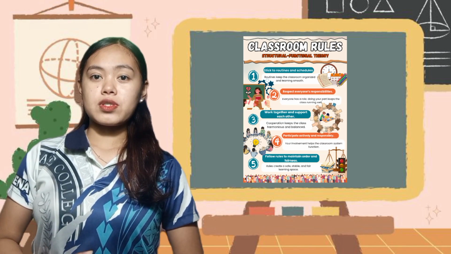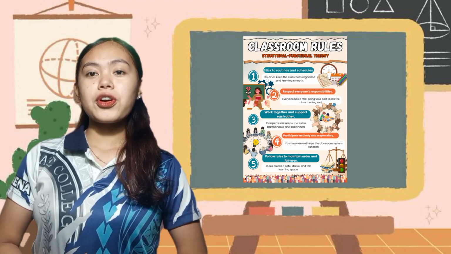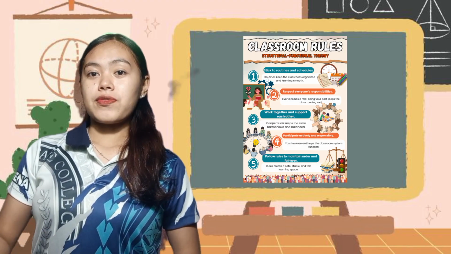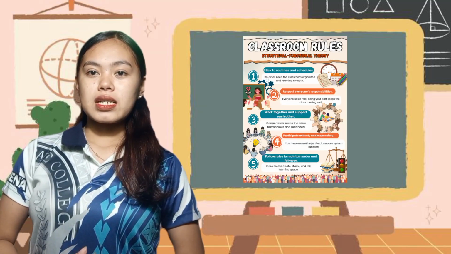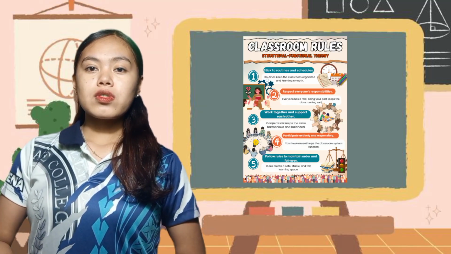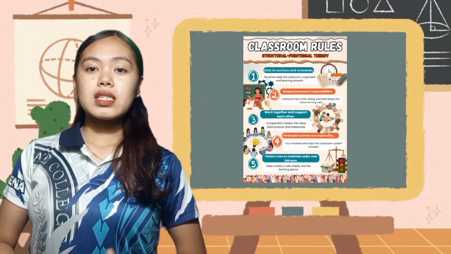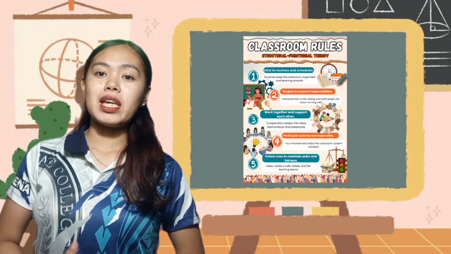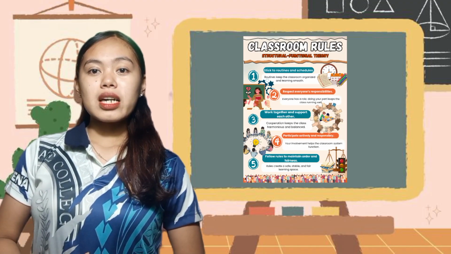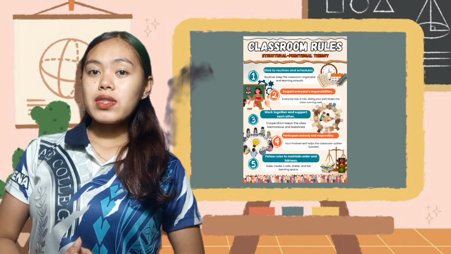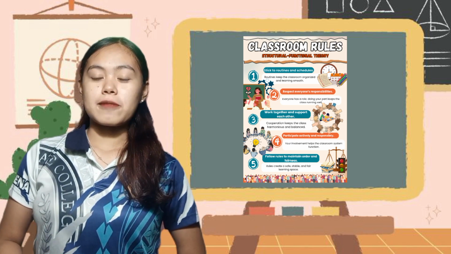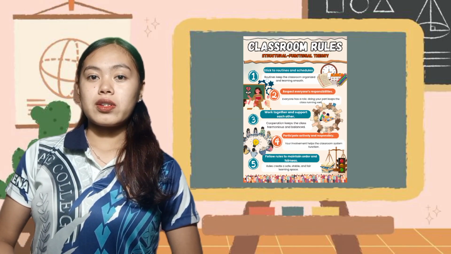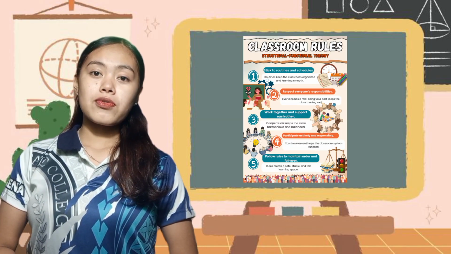These classroom rules reflect the structural functional theory because they help the classroom work like a system. For the first rule, we have: stick to routines and schedules. This rule reflects the theory because routines create structure, which is essential for a system to work properly. When students follow schedules, the classroom runs smoothly and learning becomes efficient. Just like in a system, each part needs to work in order, and routines help every part function at the right time.